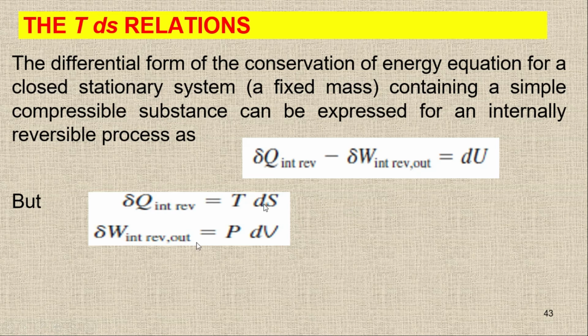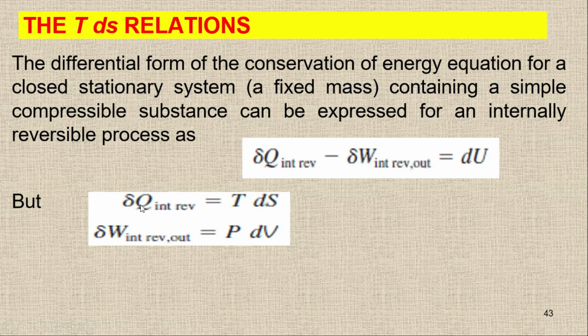And for the boundary work, we have the change in the work. For internal reversible, it's only PdV, the pressure times dV. So if I have to check the work, I have to integrate it. Remember that the area under the curve on a PV diagram is equal to the work done, while the area under the curve on a temperature-entropy diagram, the TS diagram, is always equal to the amount of heat.